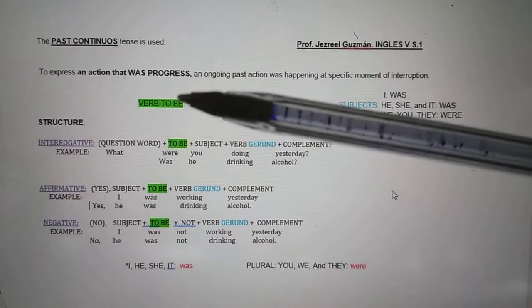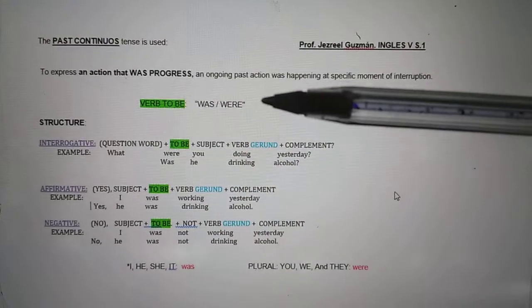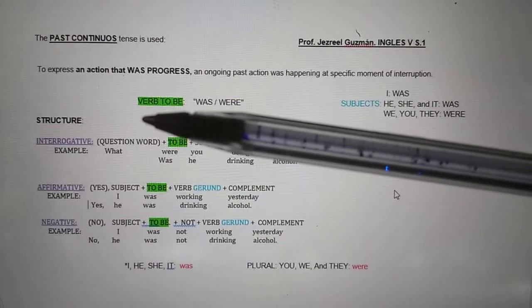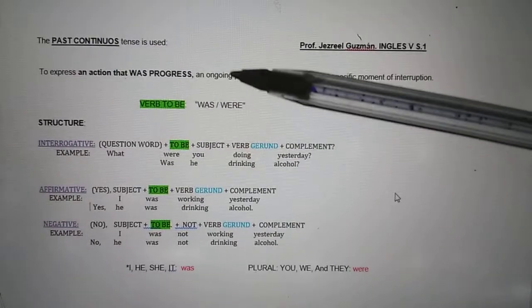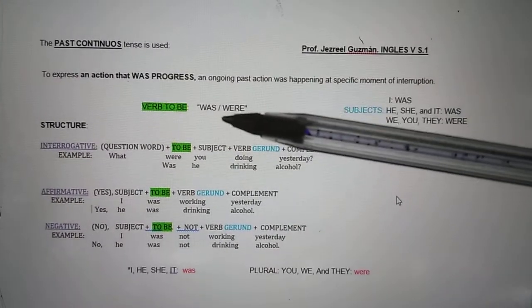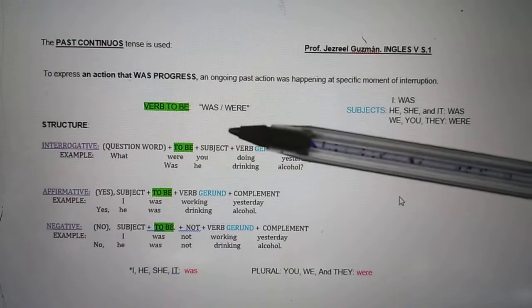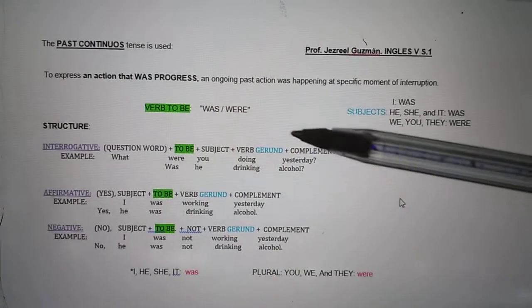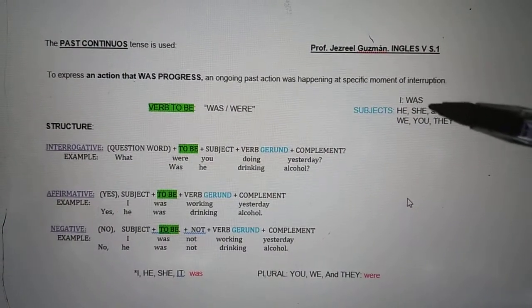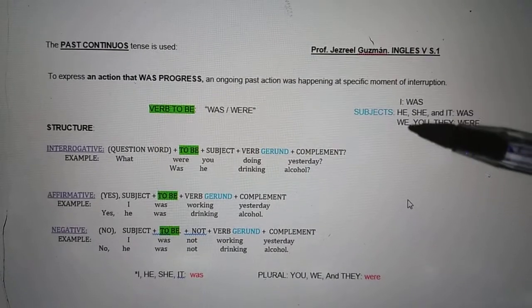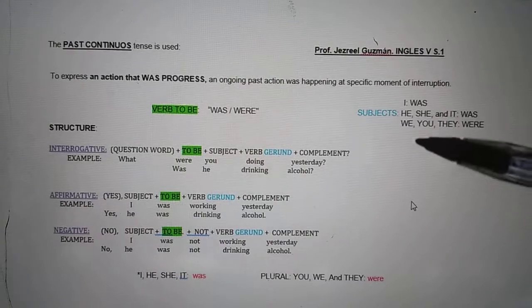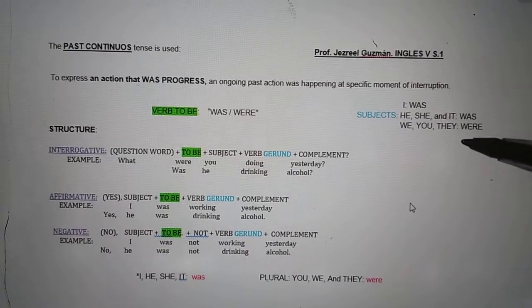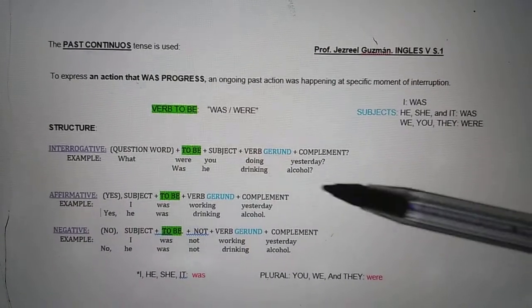So you know how to structure. For past continuous, you have the verb to be, and the verb to be is going to be in past, okay? So was and were. You're going to use this verb to be in past. For first person, was, and for third person, he, she, it, is the same, was. And for all the plural persons, you have to use were.